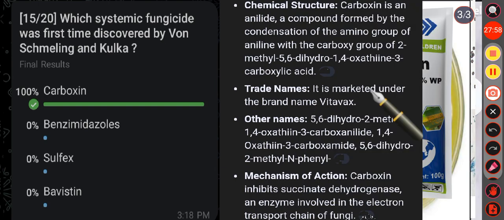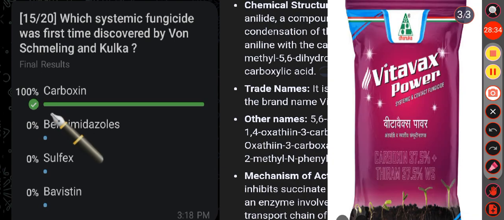Okay, and these are the other names of carboxin, and the mechanism of action, that carboxin inhibit the enzyme succinate dehydrogenase, which involved in the electron transport chain of fungi. Okay, so here carboxin discovered by von Smelling and Kolka, which is a systemic fungicide. Then see the other option, that is benzimidazole.